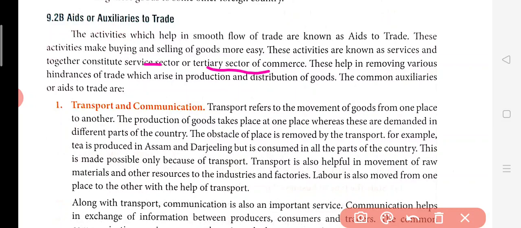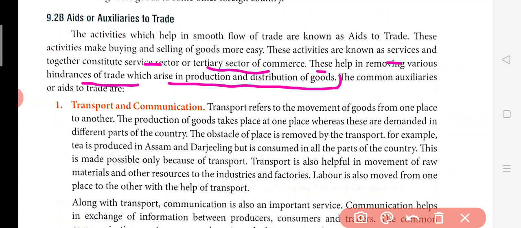So these auxiliaries are just like a support for all these various activities of commerce. Now these help in removing various hindrances of the trade which arise in the production and distribution of the goods. Now all these services are able to remove all the drawbacks which arise in the production activities and distribution of goods activities.